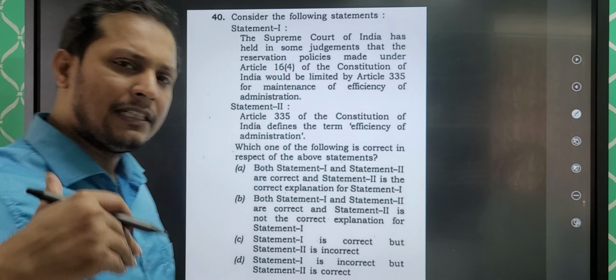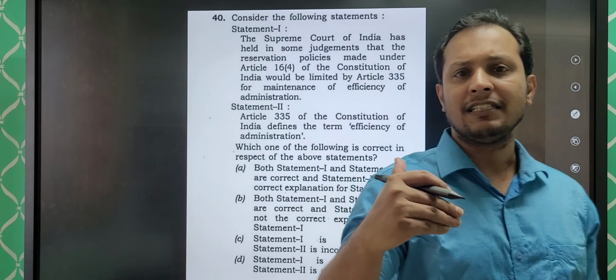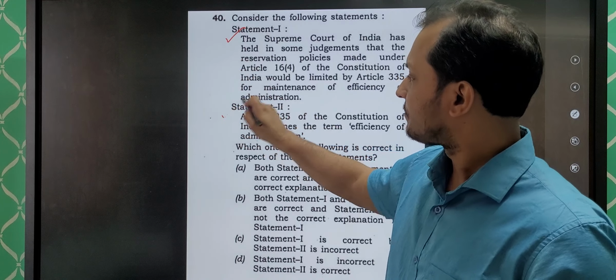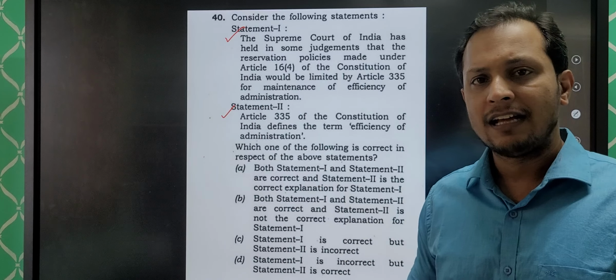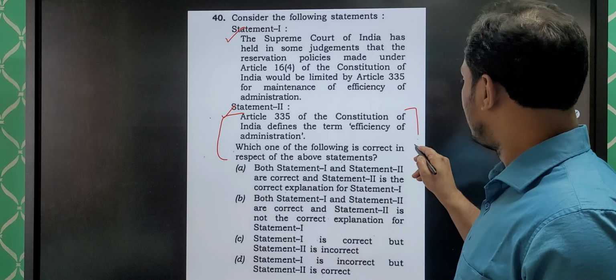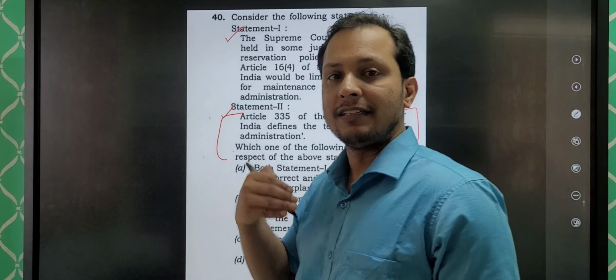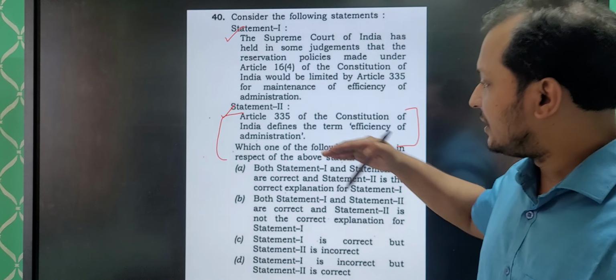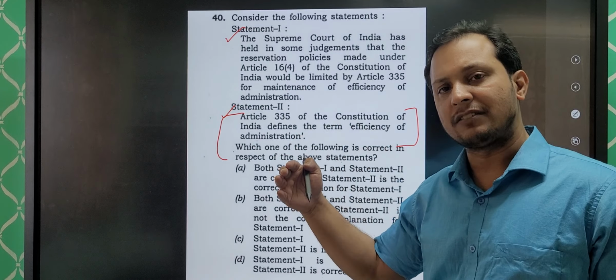Guys, sometimes in the UPSC prelims examination we are seeing that they are giving two statements, assertion and reason, in the polity subject, and in one statement they are making the statement like this: the Constitution of India defines, the Constitution of India provides, the Constitution of India mandates. Okay, and this is a common feature, and we have seen a lot of questions in the past also, particularly after 2020. UPSC has introduced this type of questions.